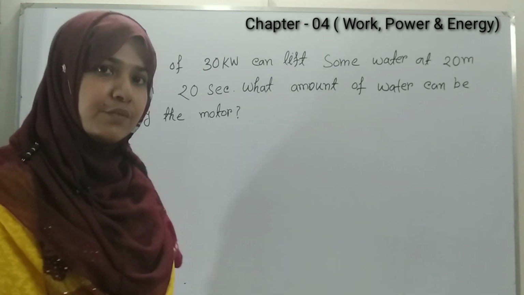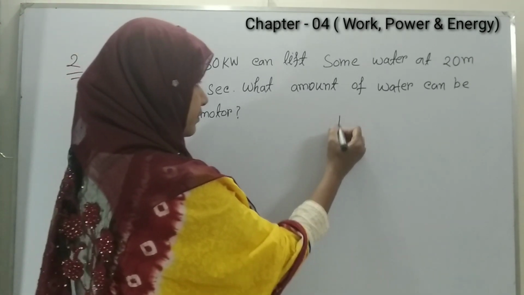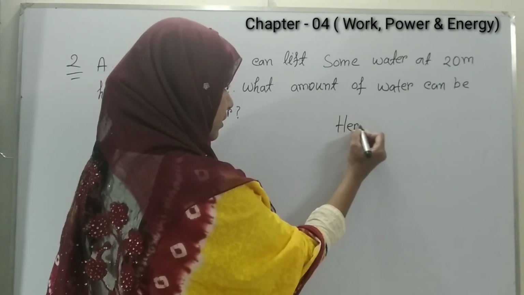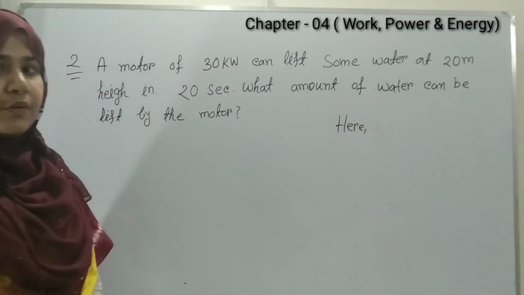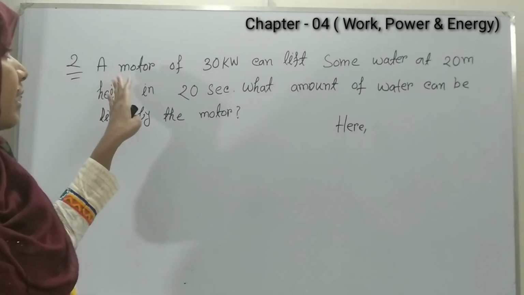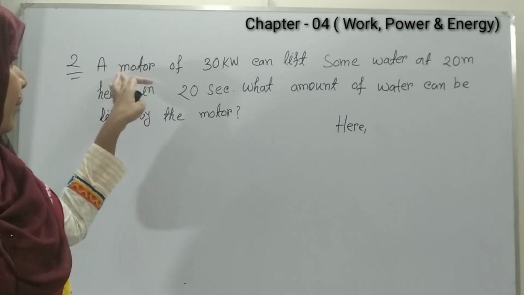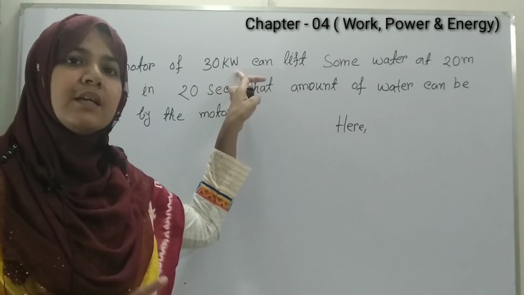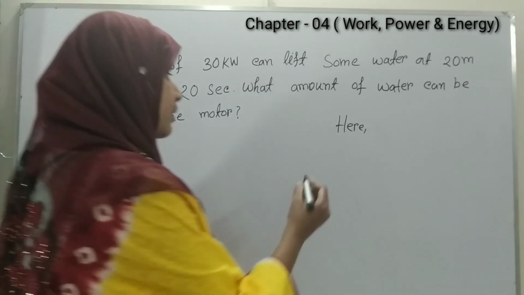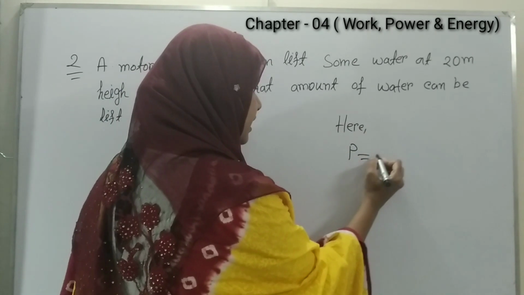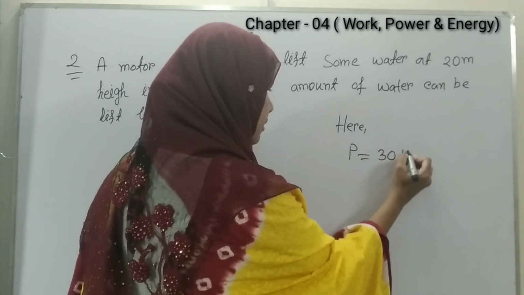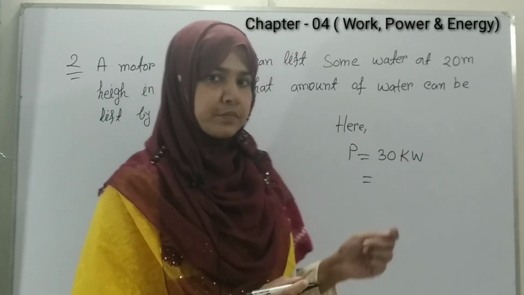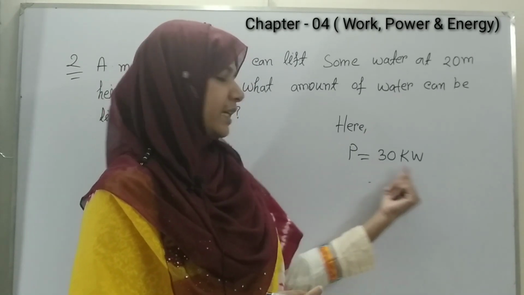Here the given information: first, a motor of 30 kilowatt. That means the power of the motor is P equals 30 kilowatt.